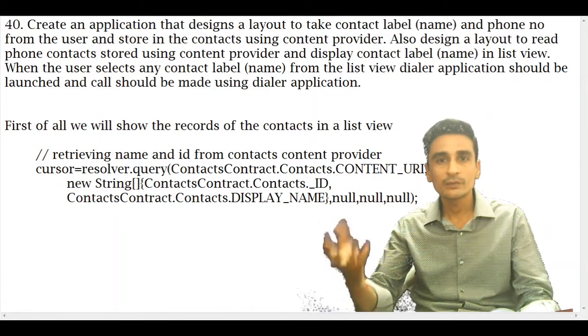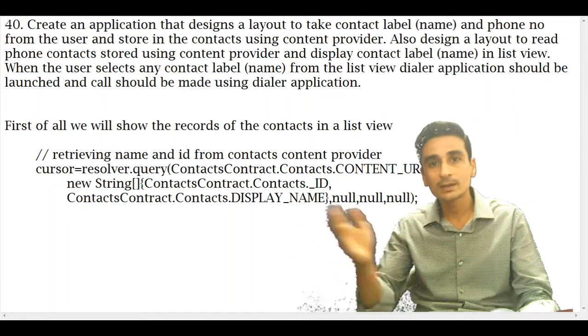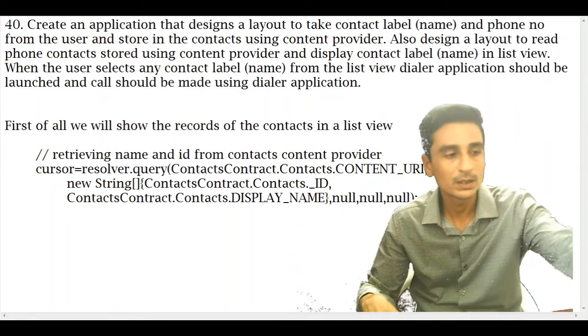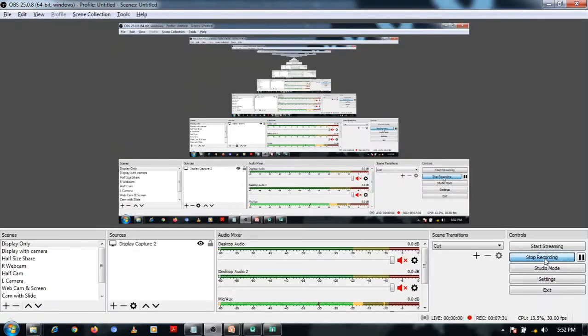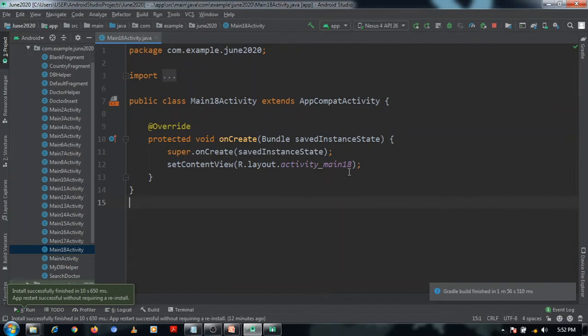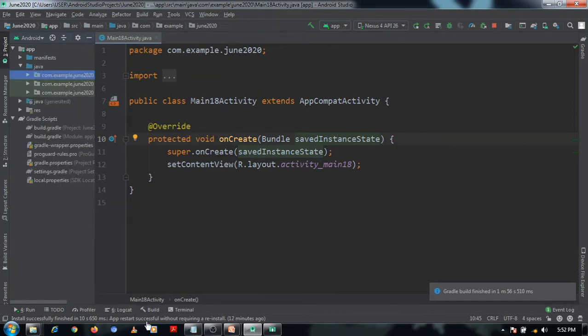Let's define our layout with the list view, and let's first of all show all the records of the contact content provider with these two columns. Okay, let's move to the coding. So let's have this coding part. See, this is our activity, and it is activity 18.